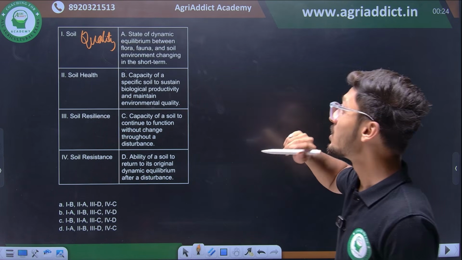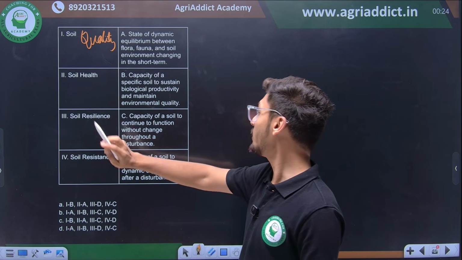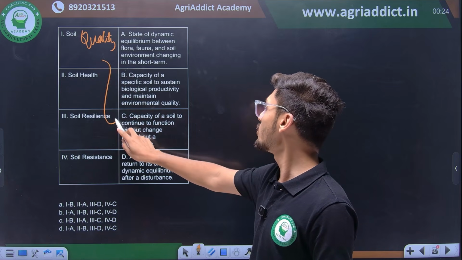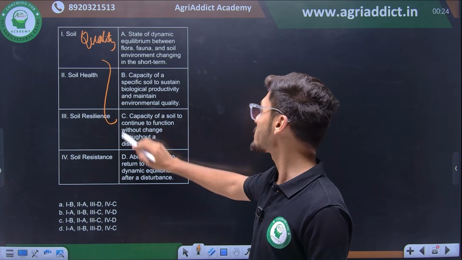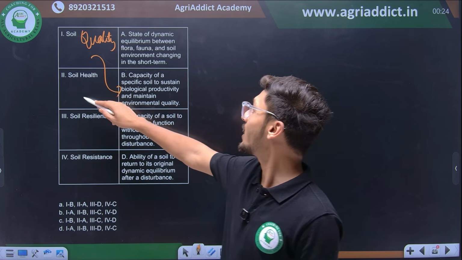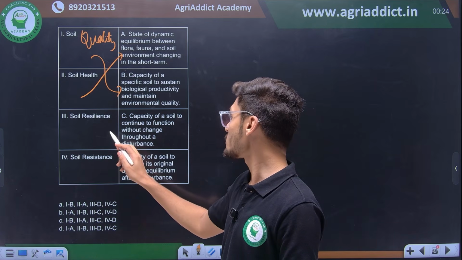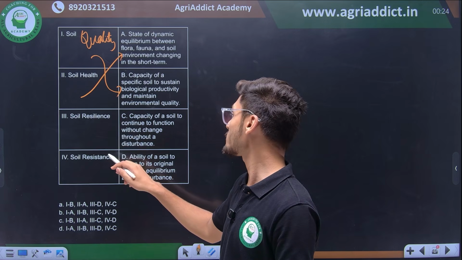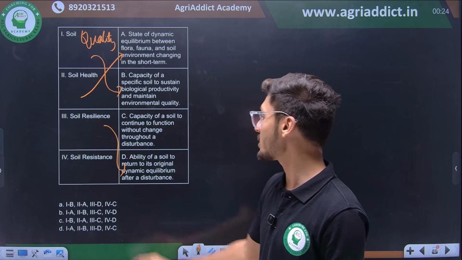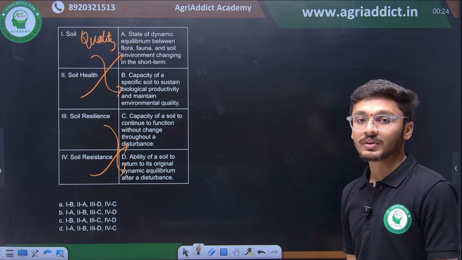So soil health, we know that soil quality is the capacity of soil to sustain biological productivity and maintain environmental quality, whereas soil health is the state of dynamic equilibrium between flora and fauna. Then soil resilience is the ability of soil to return to its dynamic equilibrium after disturbance, and soil resistance is the capacity of soil to continue to function without any change or damage.